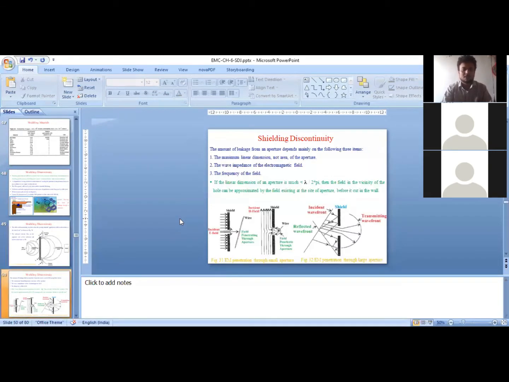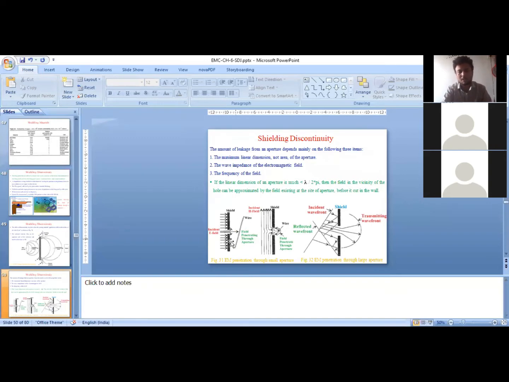So we have also discussed the discontinuity that is happening because of the holes that are there in the shielding barriers. We are deliberately incorporating holes into the shielding barrier in order to have ventilation and in order to see what is happening inside the device, for air circulation and all. The holes are placed on the conductive shields. For a shield with smaller holes, the hole diameter or the aperture area of the hole is much smaller than the wavelength. Instead of aperture area, you should consider the linear dimensions of the aperture.